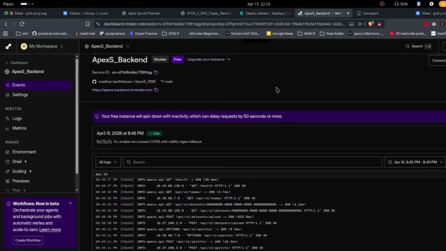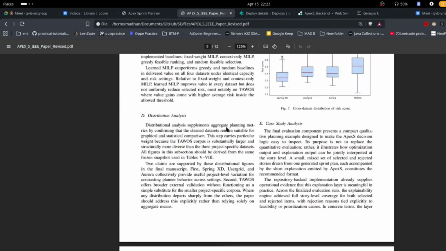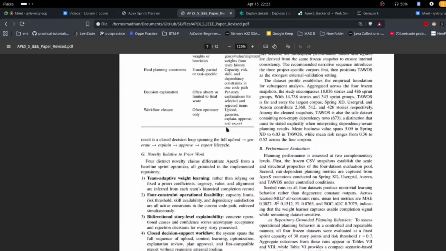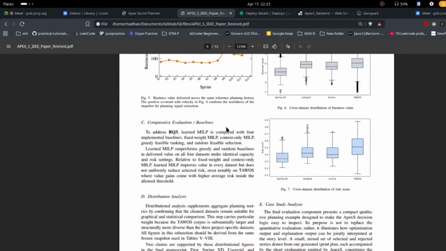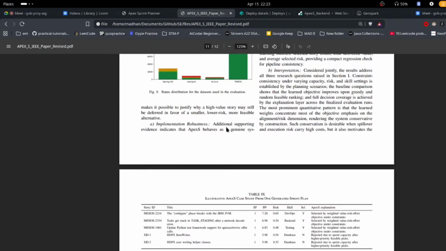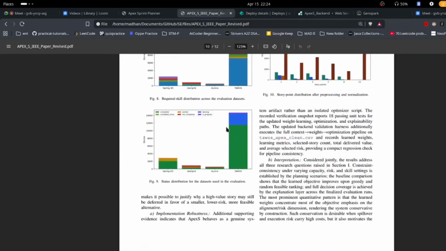In conclusion, our project provides a complete explainable sprint planning platform. It learns from historical project data, applies planning constraints, explains decisions, and supports approval and export. The result is a system that improves planning quality, reduces manual effort, and makes sprint decisions easier to review and justify. The paper results show that the learned optimizer consistently beats greedy and random baselines, while the explanation layer covers both selected and rejected stories.